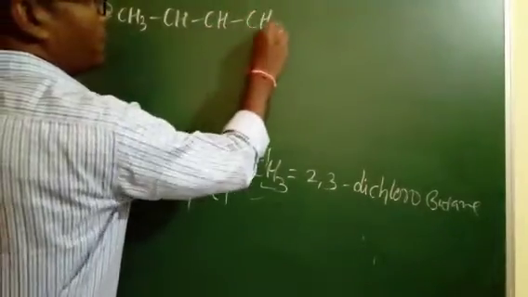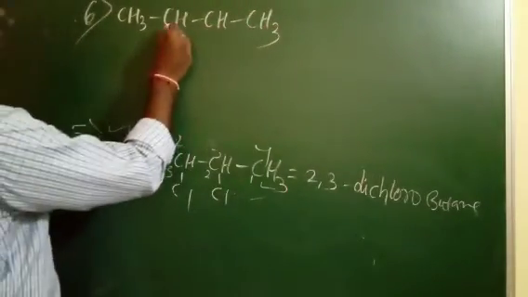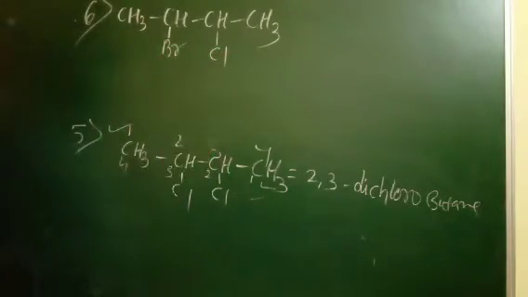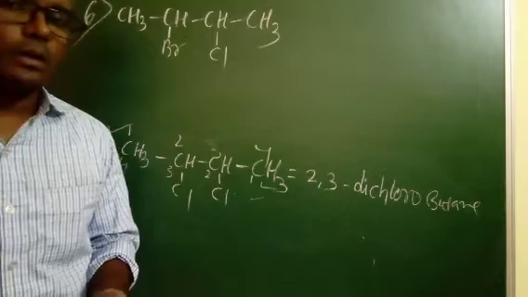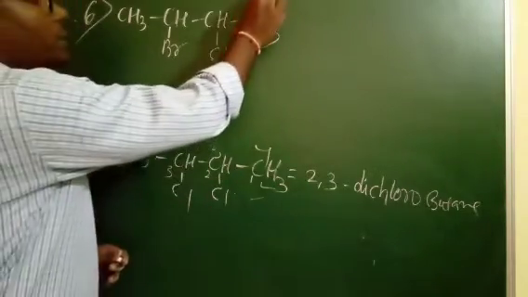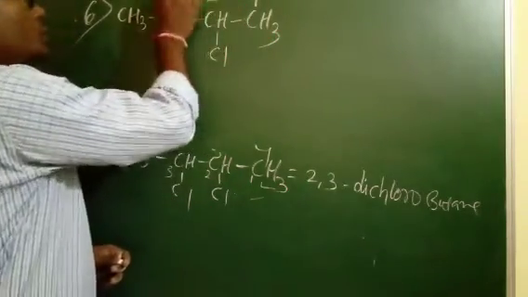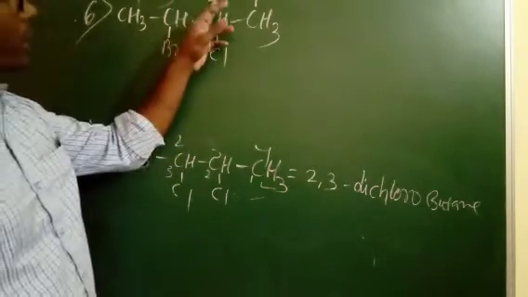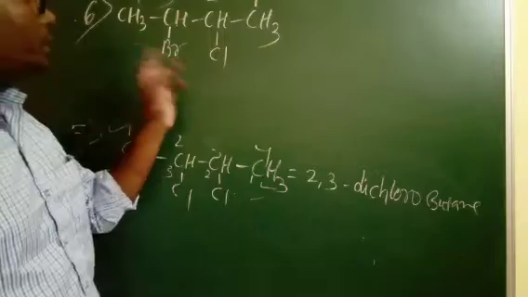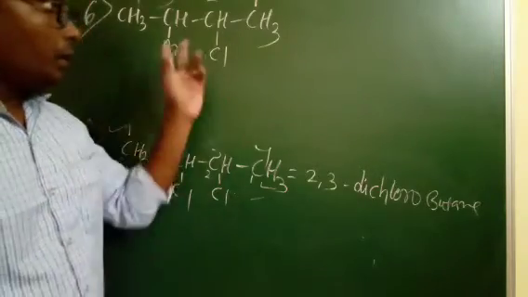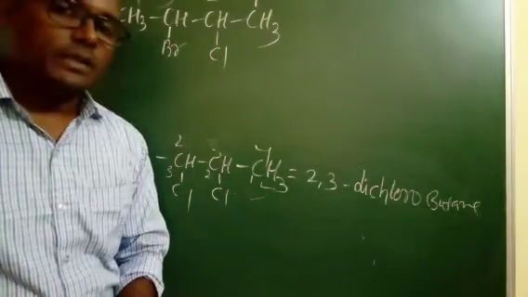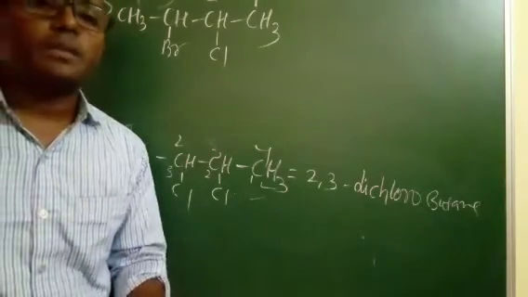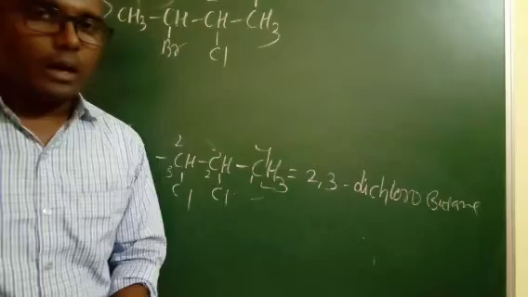This is the organic compound. Here, instead of hydrogen atom, if you substitute two different halogens, then if you name this compound in this way, 1, 2, 3, 4, this is a wrong method. Why? Because chlorine is at the second position, bromine at the third position, but two different halogen atoms are attached in the compound. Then in that case, you have to give the preference based on the alphabetical order.